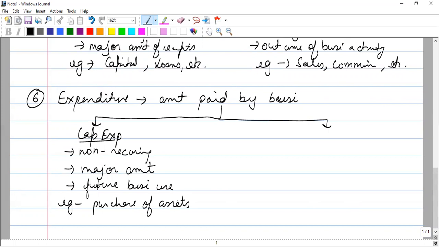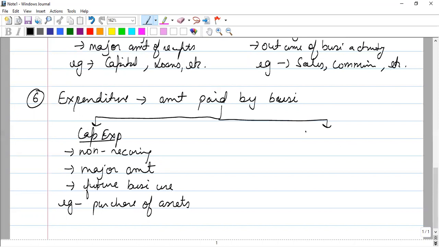If we have to purchase a car for business, land or building, it will be a major amount. Plus it will be non-recurring. We will not purchase assets very frequently. We will not purchase a car every month or every year, unless we are in the business of purchasing and selling cars. If we purchase it as an asset, we will not do it very regularly, so it will be non-recurring. It will be a very big amount, plus it will give the business a benefit in the future. So these types of expenditures are called capital expenditures.